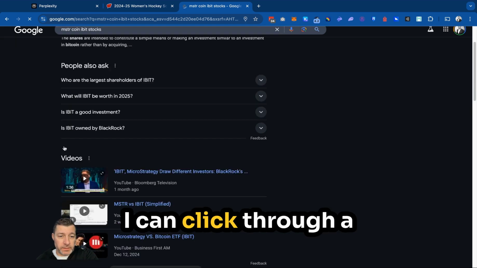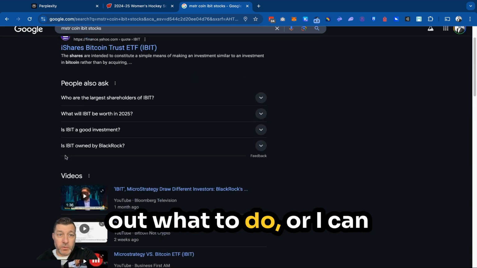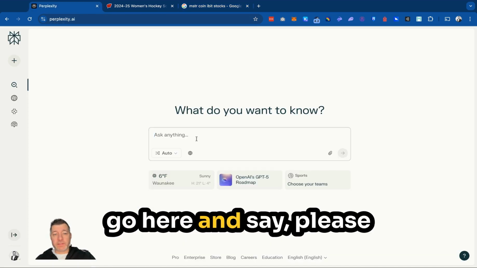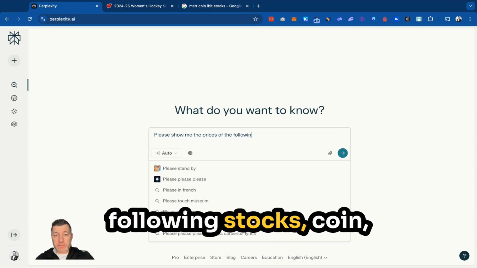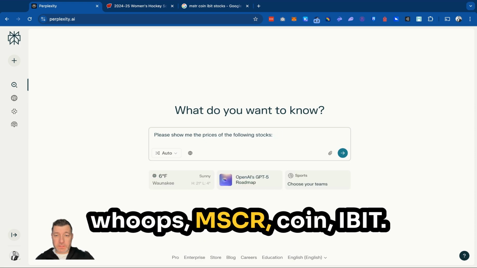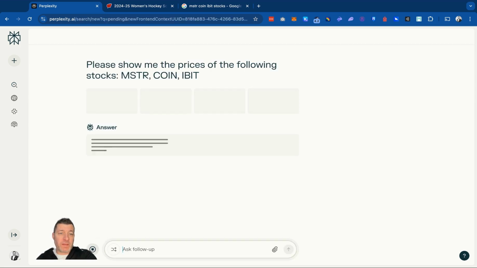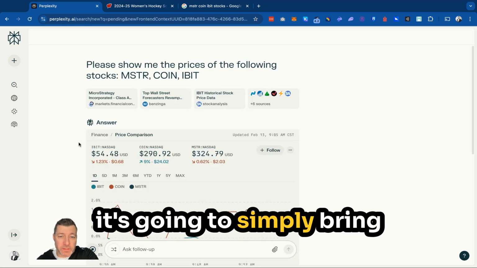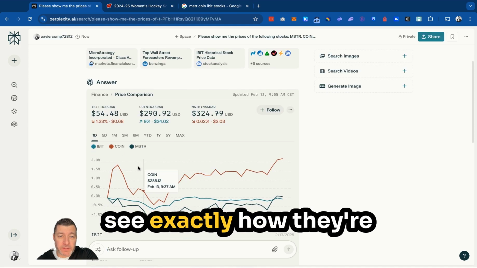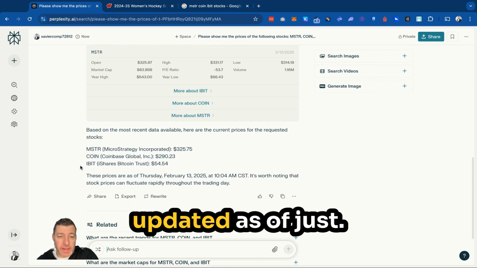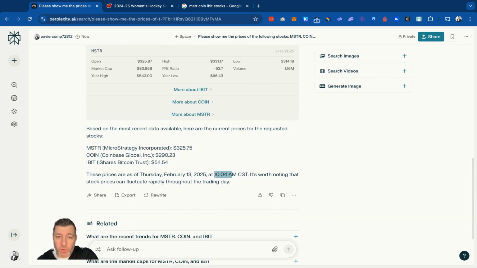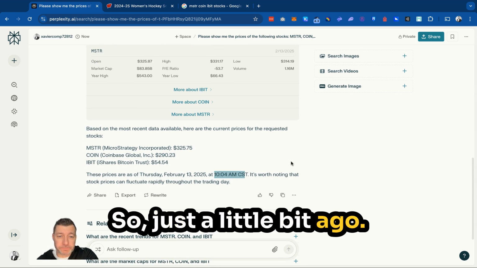So I can click through a bunch of these, figure out what to do, or I can go here and say, please show me the prices of the following stocks: MSTR, COIN, IBIT. And again, on one page, it's going to simply bring this up for me, and I can see exactly how they're doing all relative to each other in a chart. And you'll see that it's updated as of just this morning. So just a little bit ago.